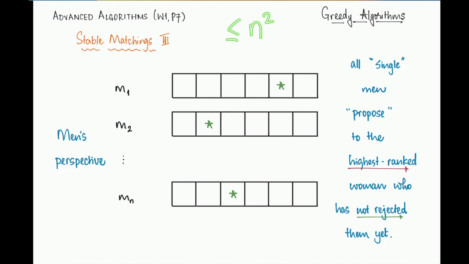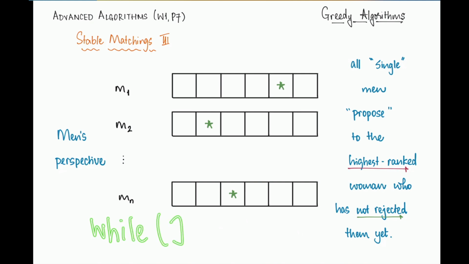Now, you might say, what if there are still single men after all the proposals have been made? Because remember, our algorithm is basically a while loop based on the existence of single men. So the outer loop looks like this.